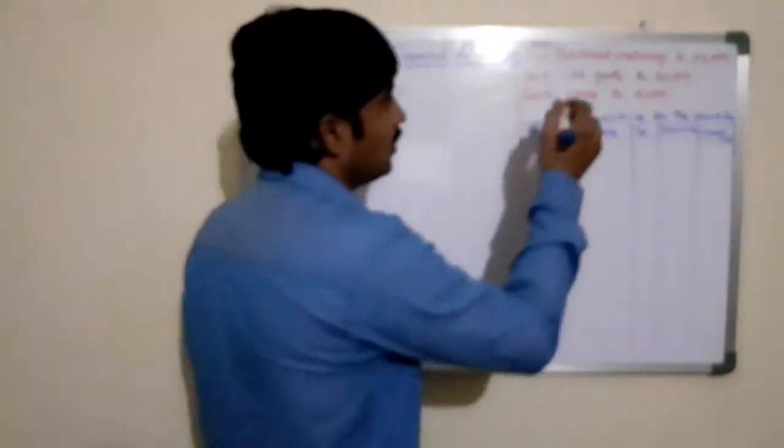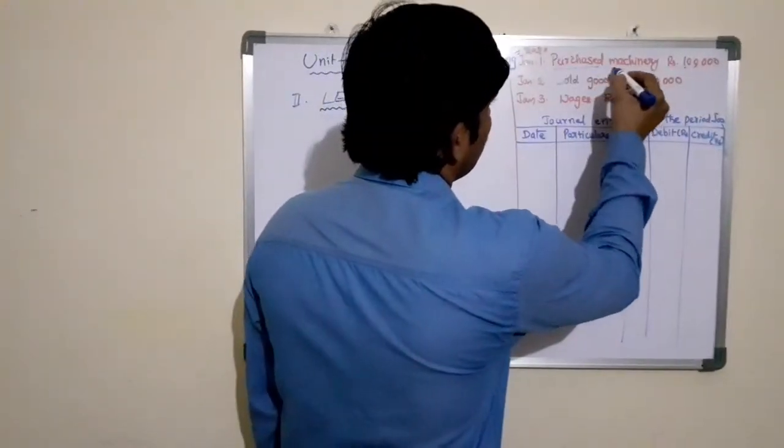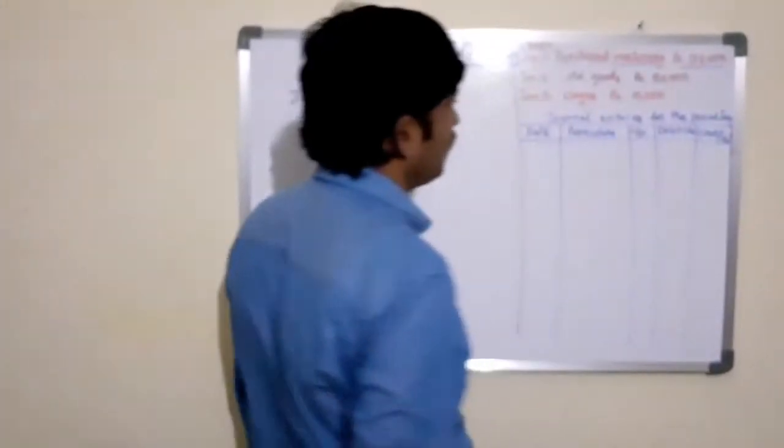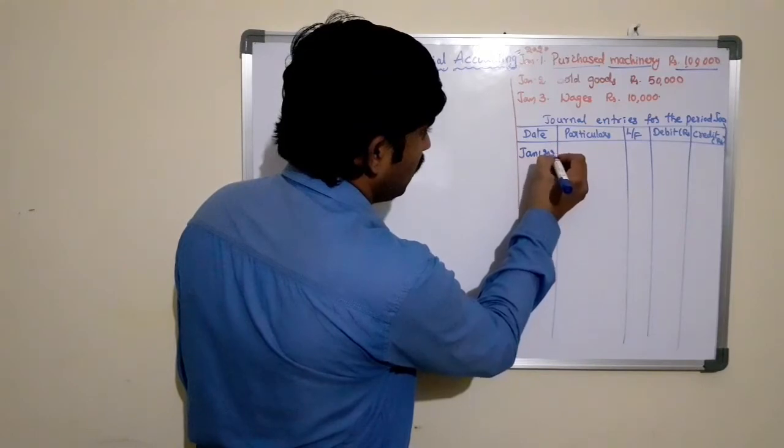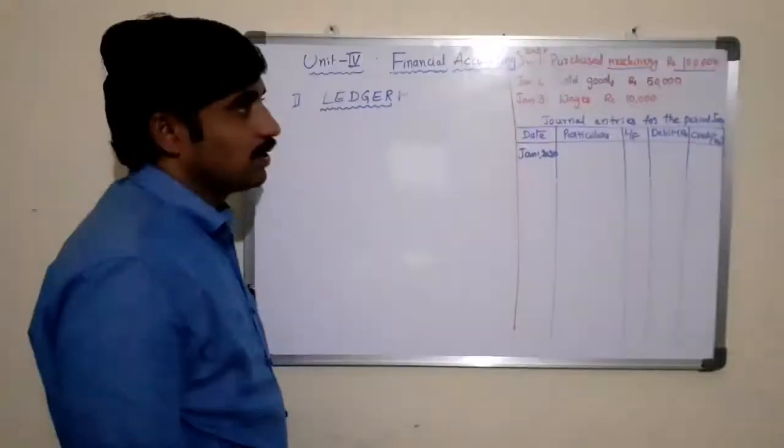Now the first one is purchased machinery for rupees 1 lakh. This is a transaction done on January 1st, 2020. So in date column we can write January 1st, 2020.